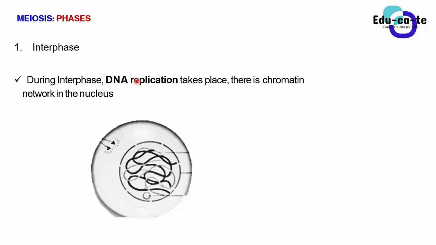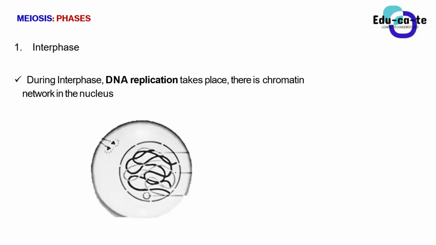I still remember when we did the topic of DNA replication, we said that the purpose of DNA replication is to produce more DNA molecules so that they can be shared during cell division. So for a cell to divide through meiosis, what first happens? DNA replication is the initial process that takes place during the interphase. The interphase is that phase in which DNA replication takes place. During the interphase, all we can see is just the chromatin network. Most of the time in your exams, they won't question you on the interphase because there's nothing much about it.